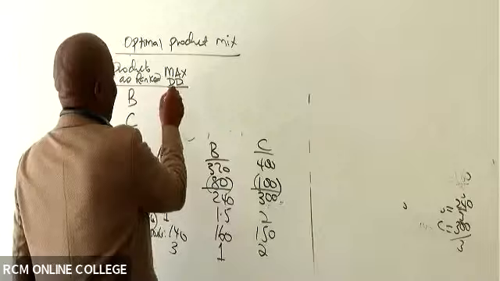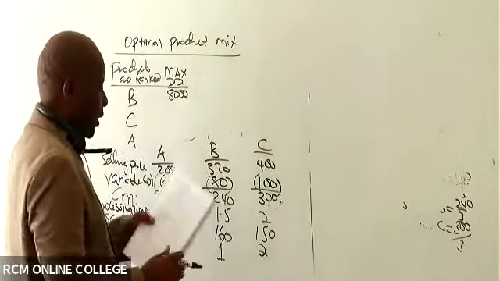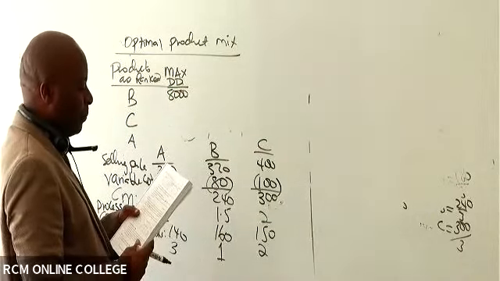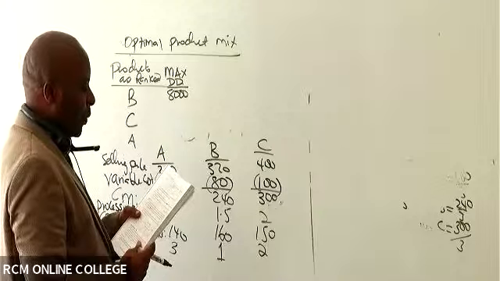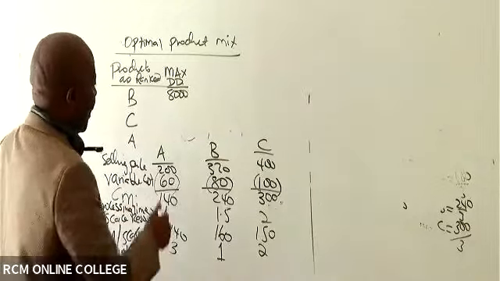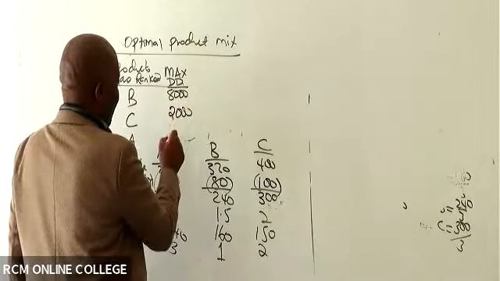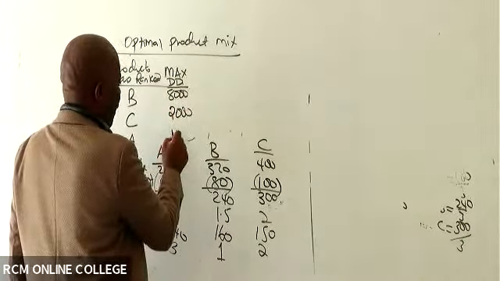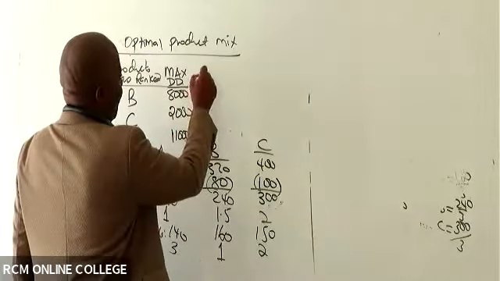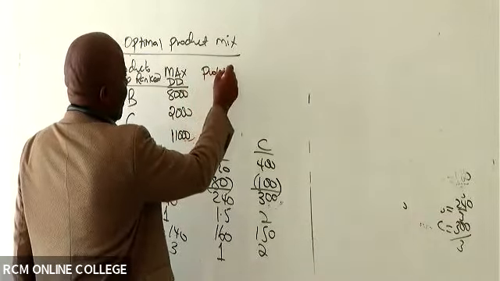So we have here 8,000. And then we have C, which is 2,000. And then we have A, 11,000.